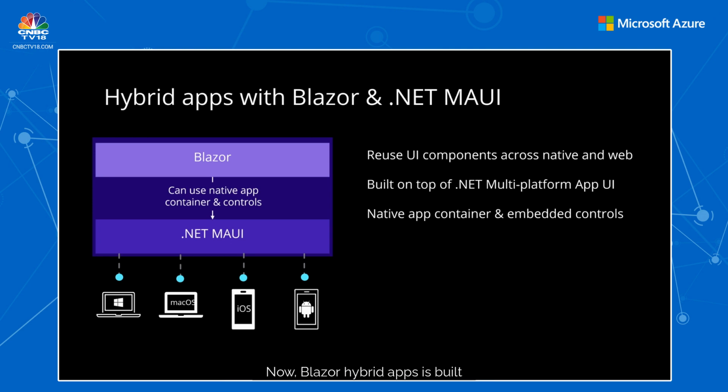Now, Blazor Hybrid Apps is built on top of .NET MAUI. It relies on the UI stack for native application container and native controls should you want to use them. Blazor desktop apps have full access to the machine. You can do things like call native APIs, like make a phone call using the dialer, access the file system, write multi-threaded applications, all with the high performance and optimal memory consumption you get with .NET. You can't do this with pure web technologies, and that's where this comes out a little better, I would say.